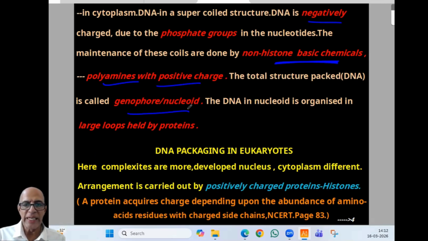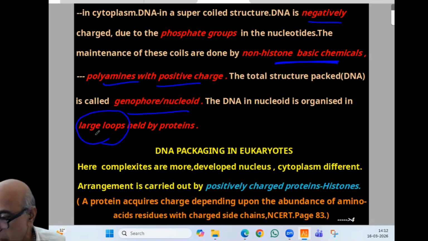These are very important. DNA in the nucleoid is organized in, NCERT important one, large loops. Here they will give small loops. Large loops held by proteins.